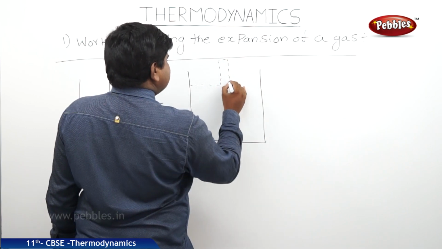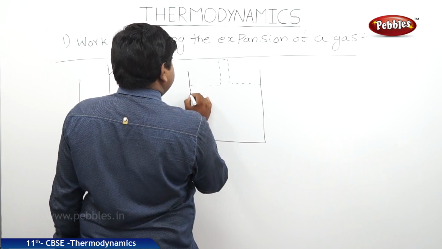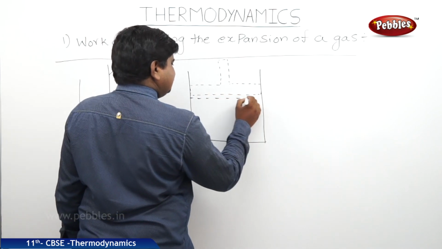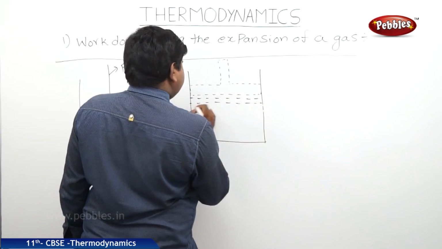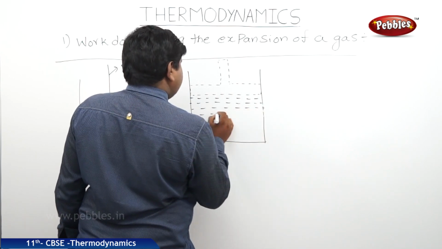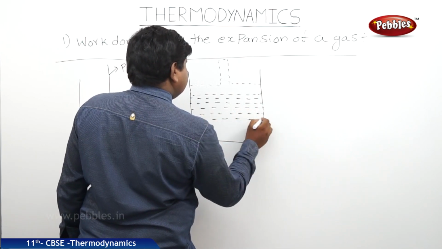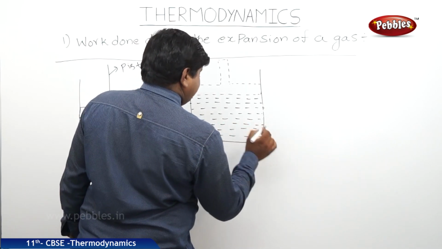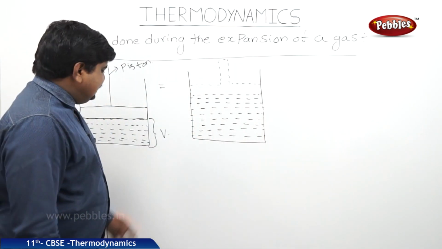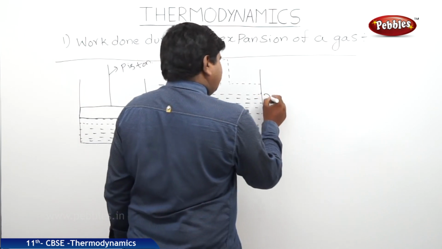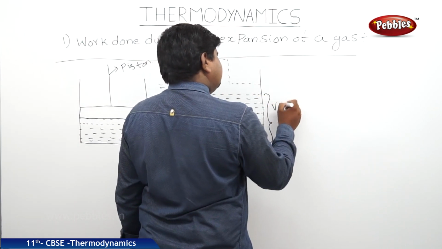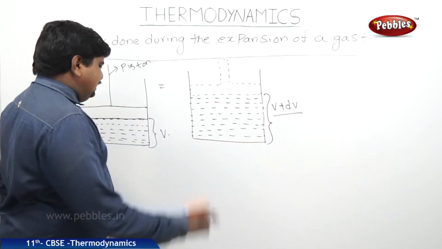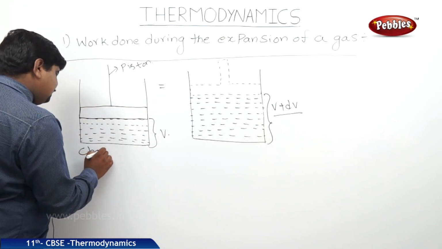So this dotted line is the new position of the piston. The big dotted lines indicate the volume of the gas which was initially in the container. The gas may be diluted, meaning the concentration may decrease during the expansion, but the volume is increasing. Initial volume is V. Whenever the pressure is released, its volume increases to V plus dV. There is a small change in the volume, dV.